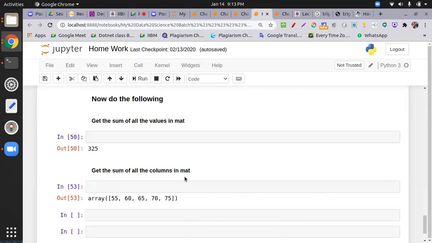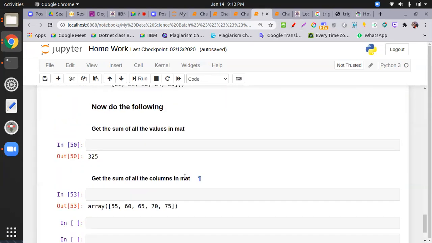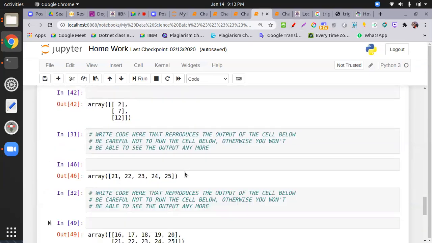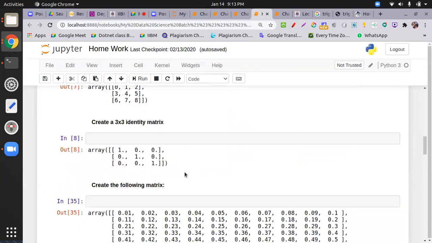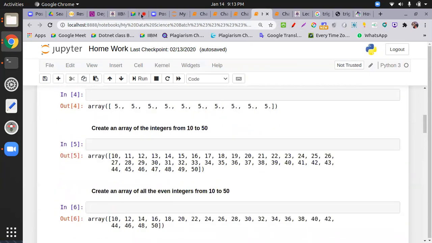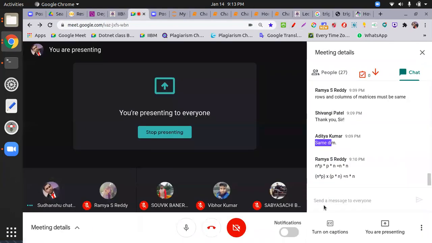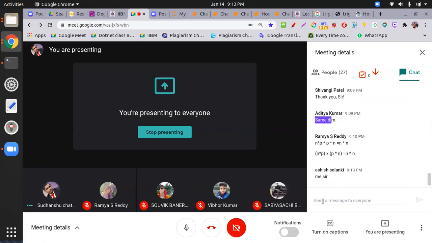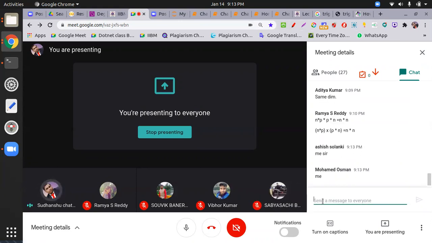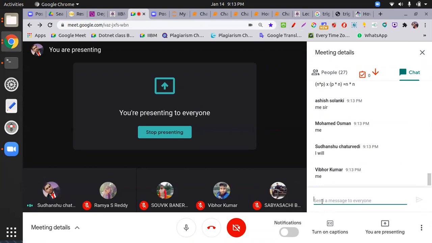So from each candidate, I need chapter 1 to chapter 5 plus this homework file. How many of you are going to submit this? No one? Okay, let's see who will send me first. I will announce the name.